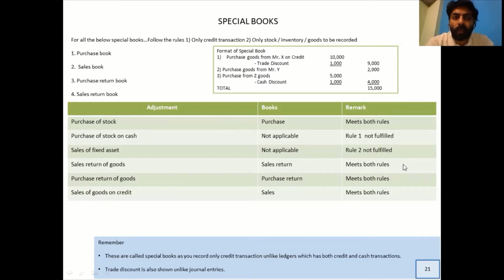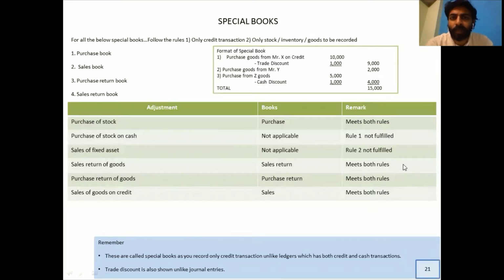For all the special books mentioned below, purchase book, sales book, purchase returns or sales returns, we follow two rules. The first one is we should record only credit transactions, and the second rule is you're recording only stock inventory goods. That's it. If you understand these two rules, you're done with this chapter.